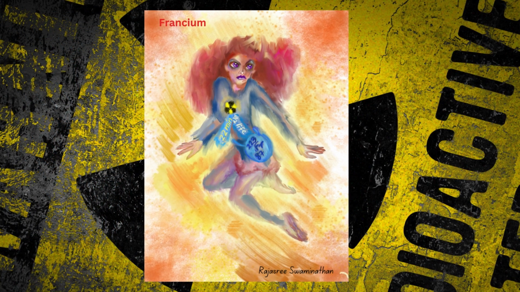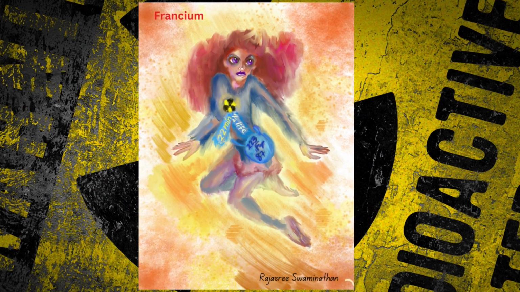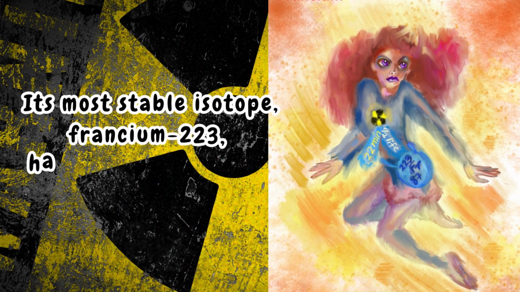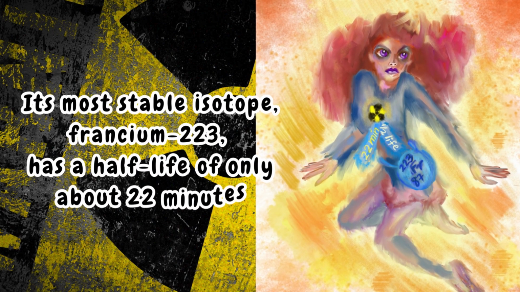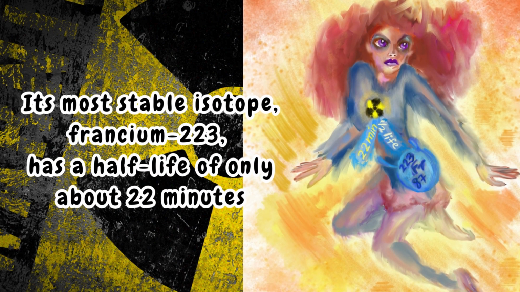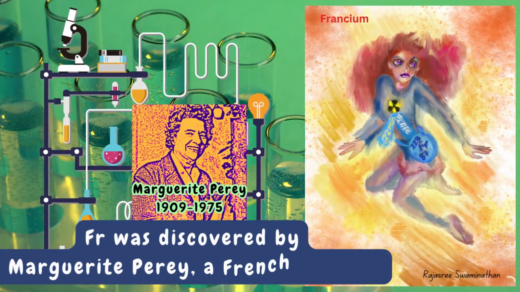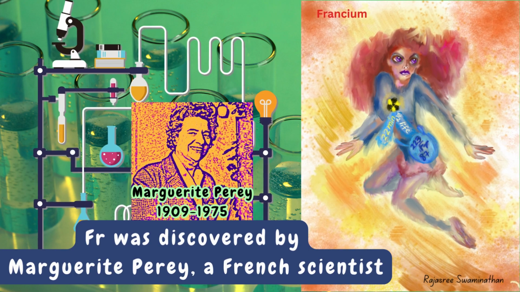Francium is extremely rare and highly radioactive. Its most stable isotope, francium-223, has a half-life of only about 22 minutes. It was discovered by Marguerite Perey, 1909 to 1975, a French scientist.